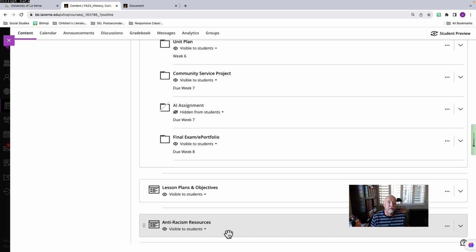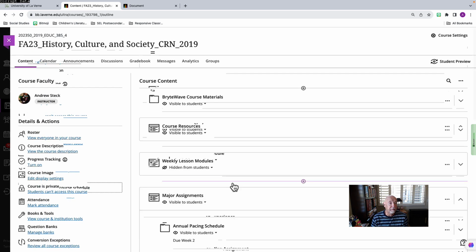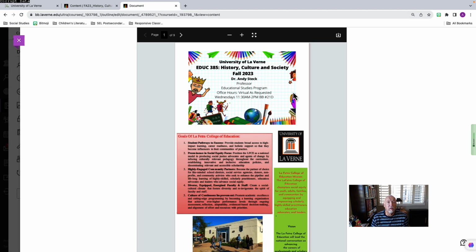And last but not least are some anti-racism resources in this folder that you're welcome to borrow, to take, use, whatever you'd like. And that is this course, Social Studies. I think I've outlined everything except for the syllabus. I want to run through the syllabus with you. You'll find this in the course resources section, so if you need to look for this again, it's there.